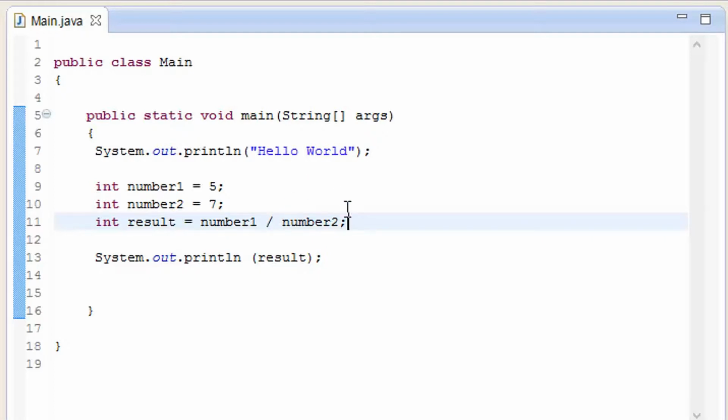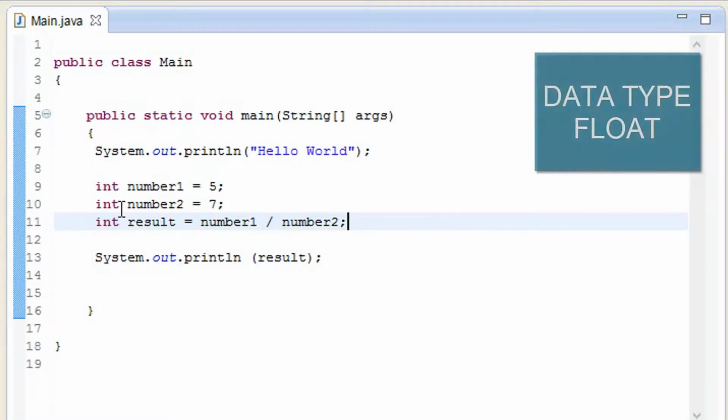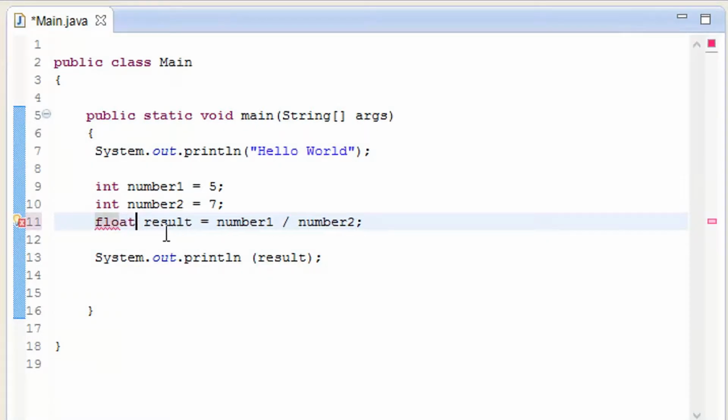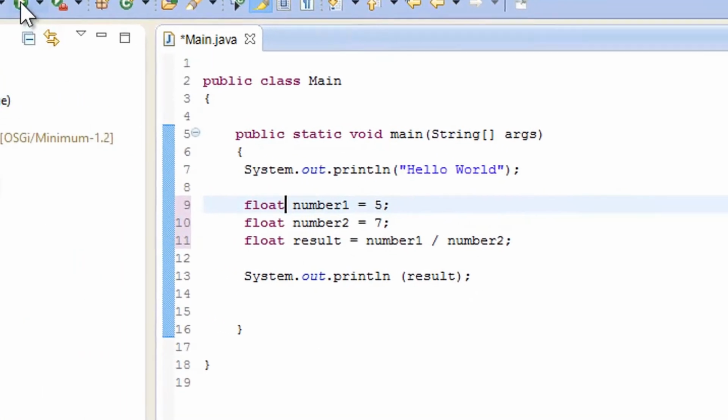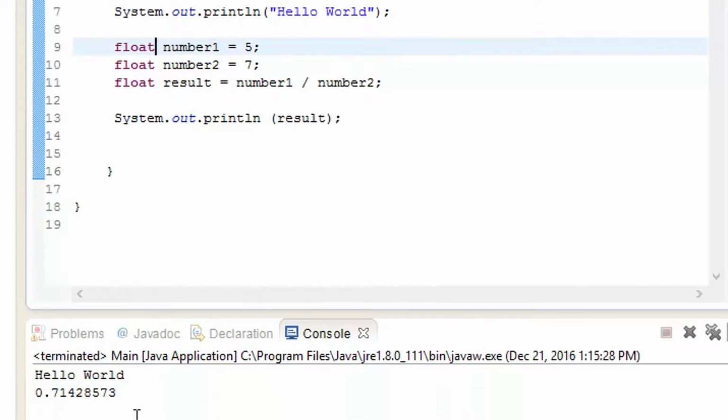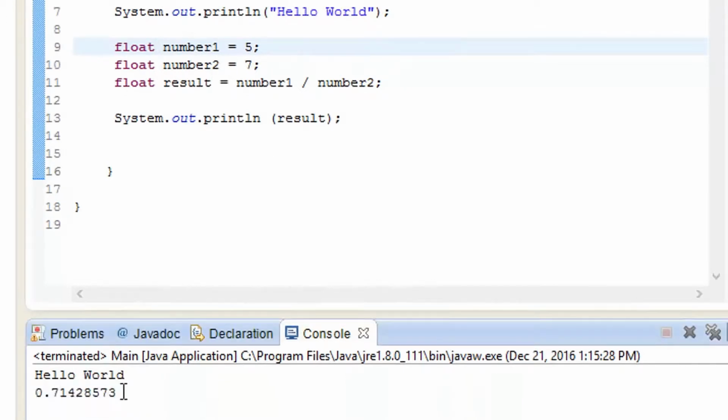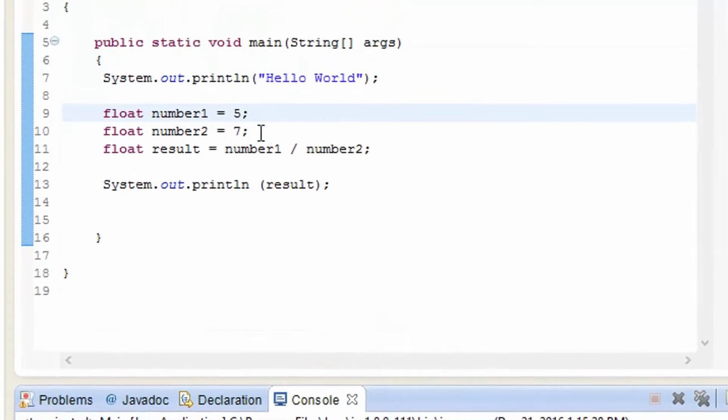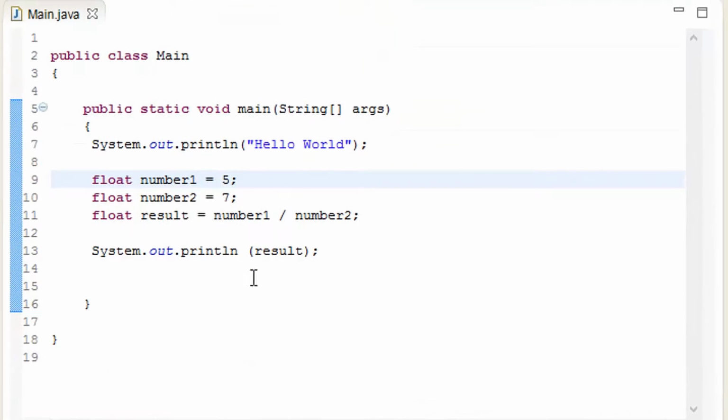For that we have another variable named float, so add a float here, and also float here. Let's see if that works. I'm going to run it, and there you have it, 0.71. So it comes out as a decimal. Float is actually helping you out here.